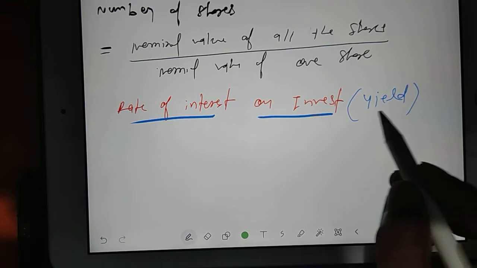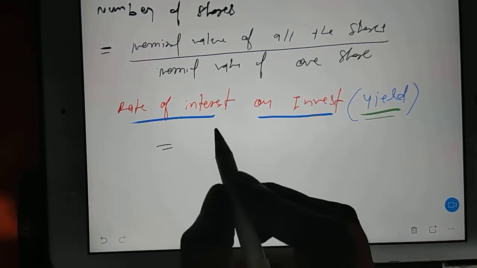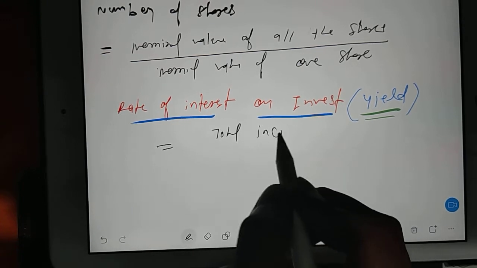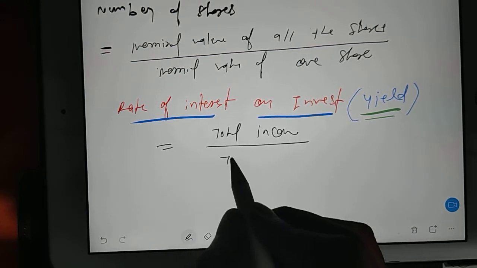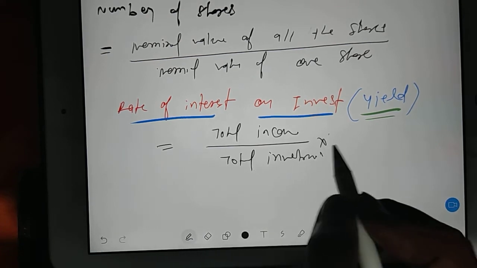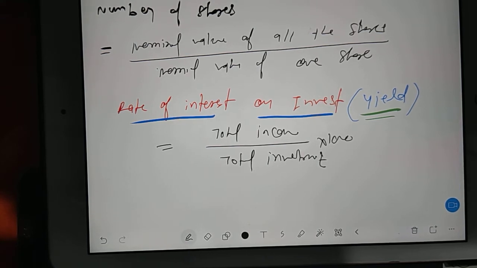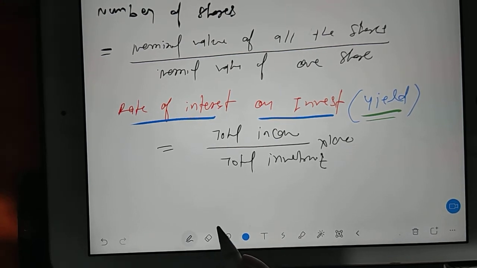This yield is our technical word. So that is nothing but total income divided by total investment into 100. Now, last 3 single line points are very important.